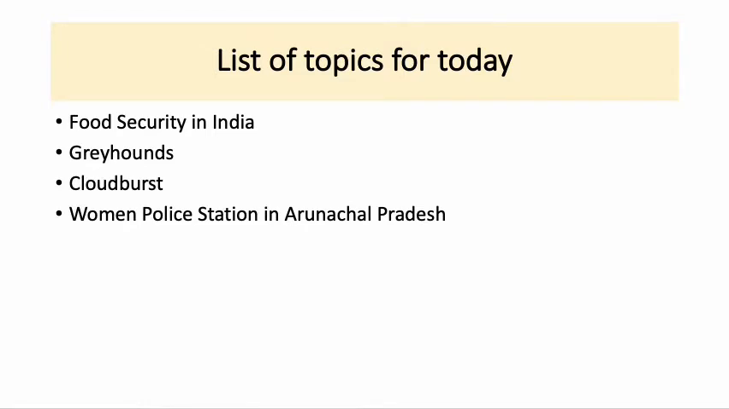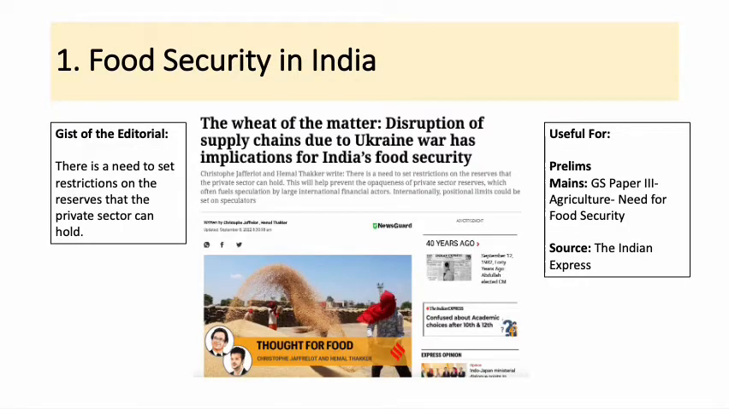And let's start. The first article is about food security in India. Now, this article is based on a newspaper editorial which was published in the Indian Express recently. The central idea behind this article is that it focuses on the need to set restrictions on the reserve that the private sector can hold. So, it is mostly dependent on the food security of India. And regarding food security of India, you must know that this is a very important component of GS paper 3 from agriculture or the need of food security point of view.